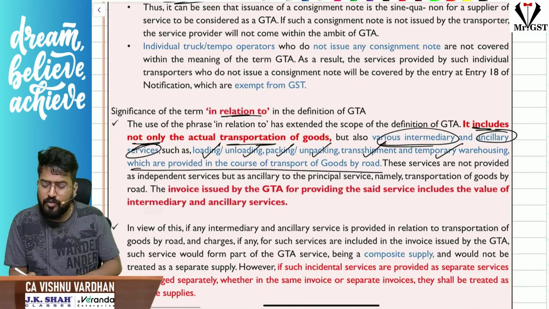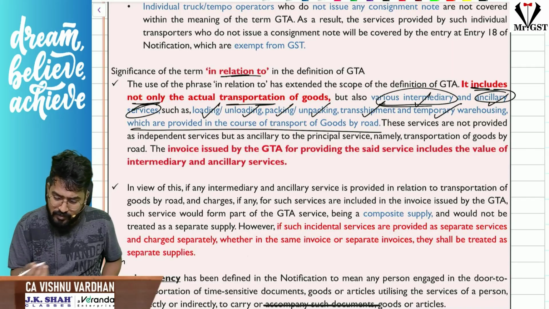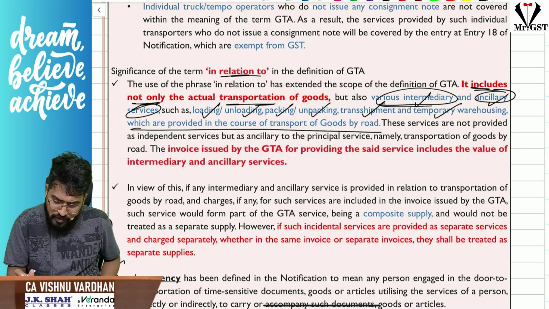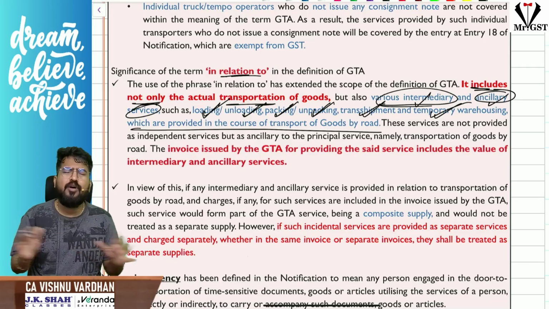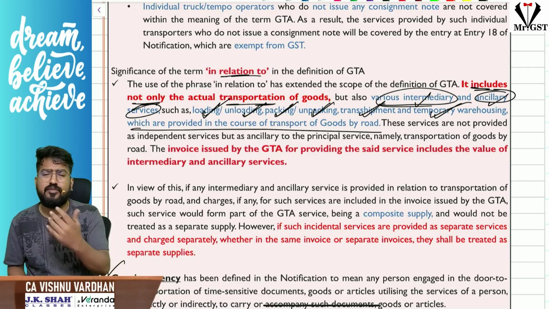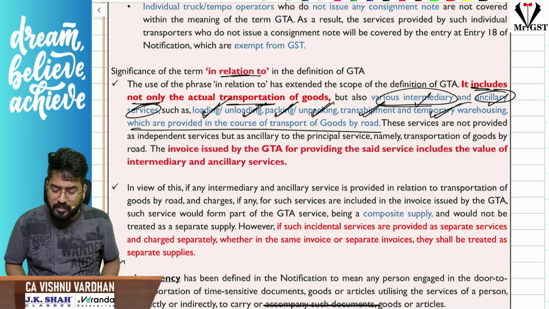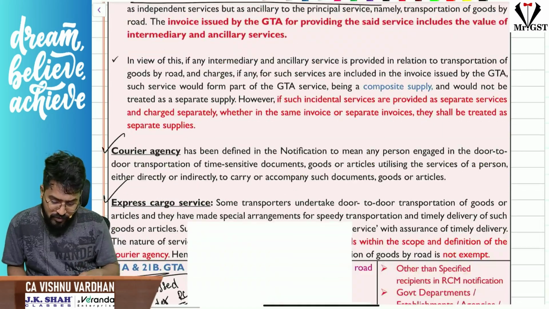That means not only just transporting the goods, but also various intermediary and auxiliary services, like loading, unloading, packing, unpacking, transshipment, temporary warehousing. All these things form part of in relation to services. So these services are also provided by GTA. Still it is called GTA because these are provided in connection with transporting the goods.